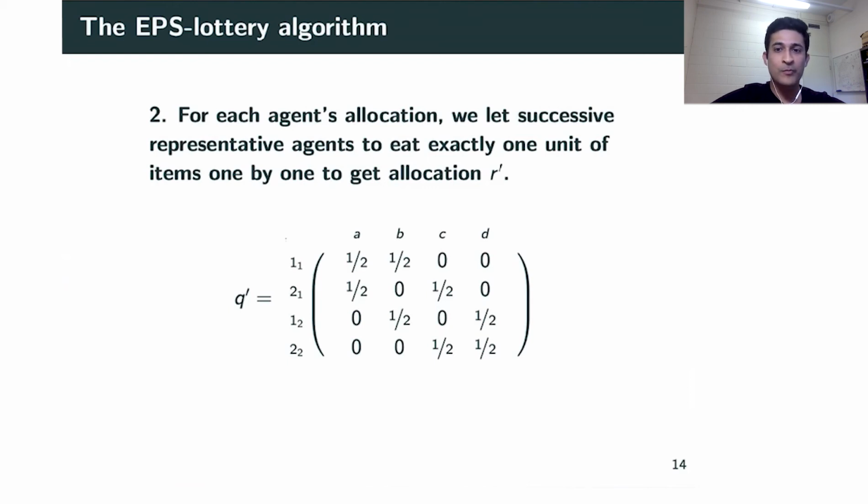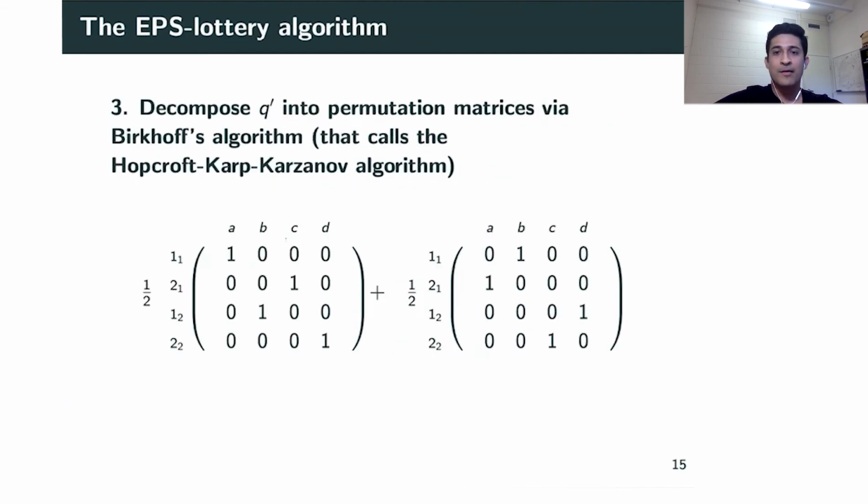By doing so, each representative agent gets one unit of items. This turns the resultant allocation Q prime into a bistochastic matrix, which makes it convenient for us to apply the famous Birkhoff's algorithm directly on this matrix.